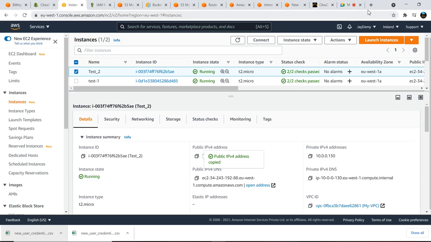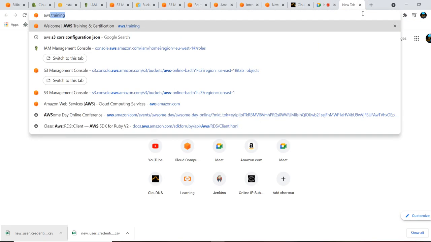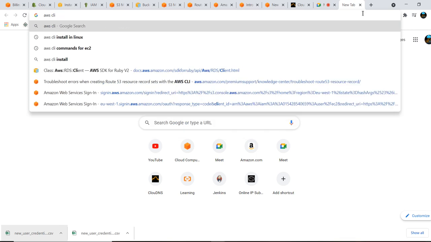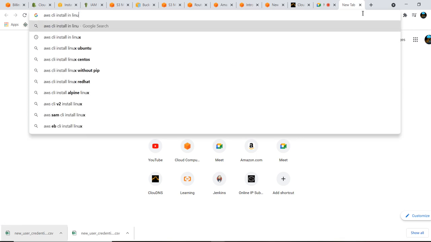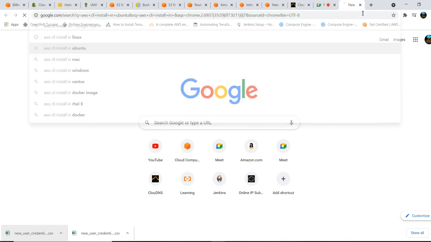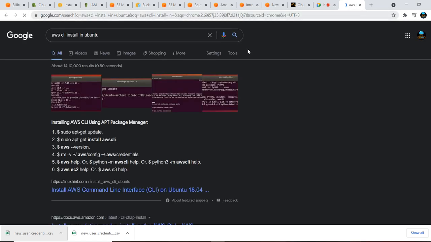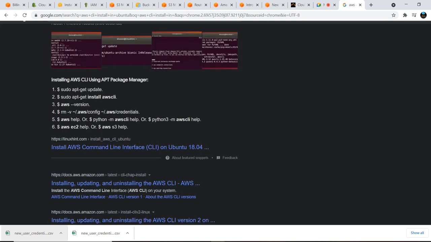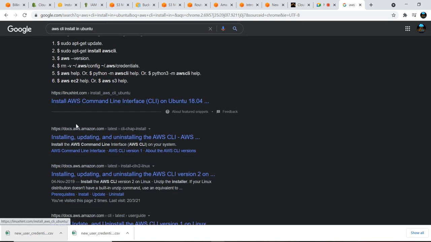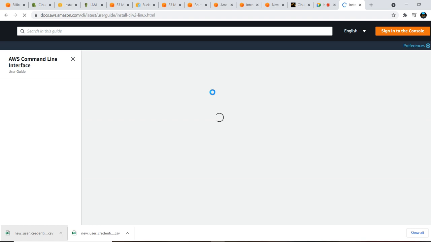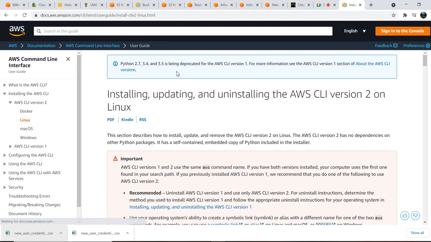So if we don't know how to install AWS CLI, what we need to do is search for AWS CLI installation in Ubuntu. Just click that, you will get the commands. This is linuxhint.com, but I don't want to go with that one. I want to go with the official AWS documentation. Install and update and uninstall AWS CLI version 2. Earlier there was version 1 and now they have implemented version 2. So go with version 2 only.